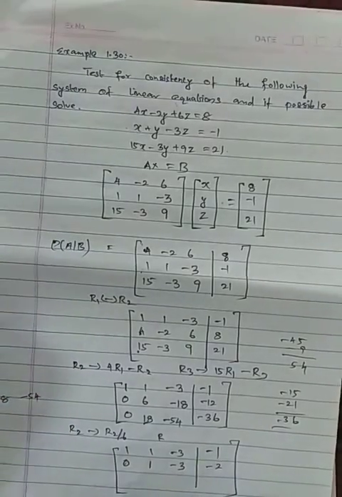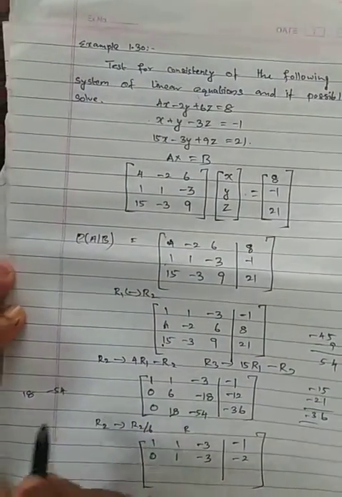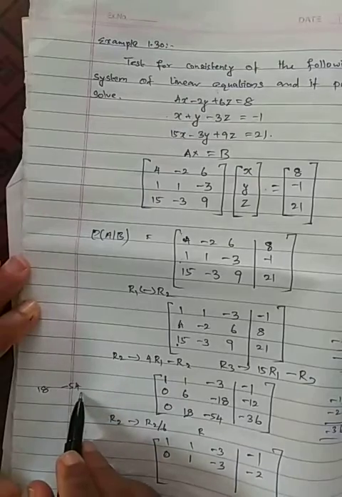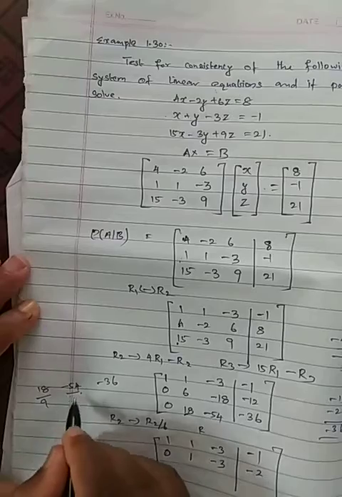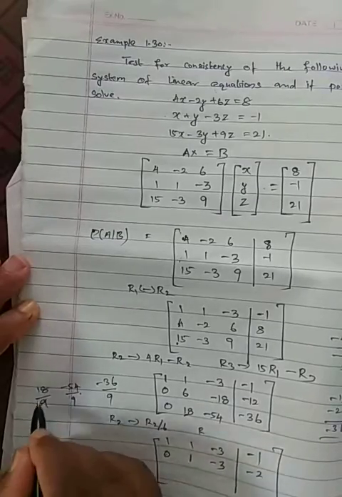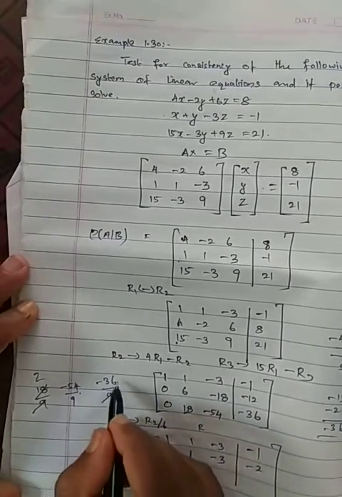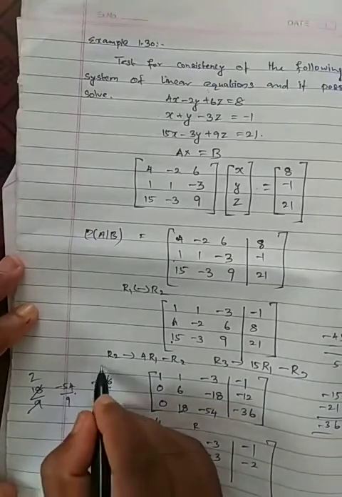Sorry, I will write here. You just carefully see: 18 is there, minus 54 is there, minus 36 is there. I am just dividing by 9 for understanding purpose. 9 ones, this is 2 times. 9 4s are 36.